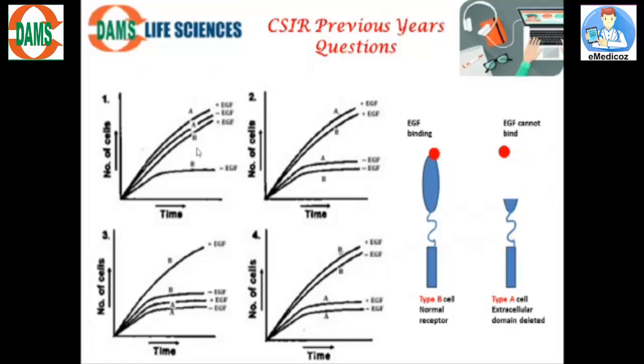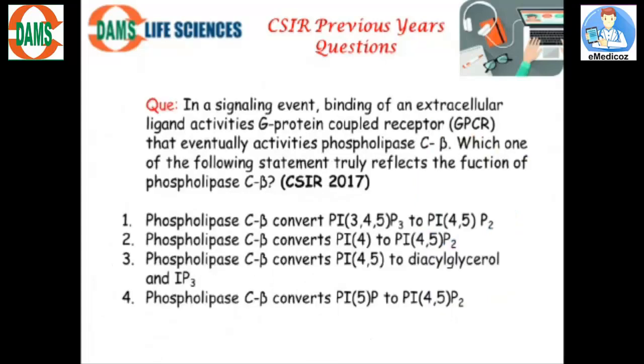So in this case, the answer would be the first, where in cell type A, in the presence or absence of EGF, the number of cells is increasing. But in the case of cell B, the increase in the number of cells is seen only in the presence of EGF. But in the absence of EGF, the number of cells is not increasing. So the correct answer is the first option.